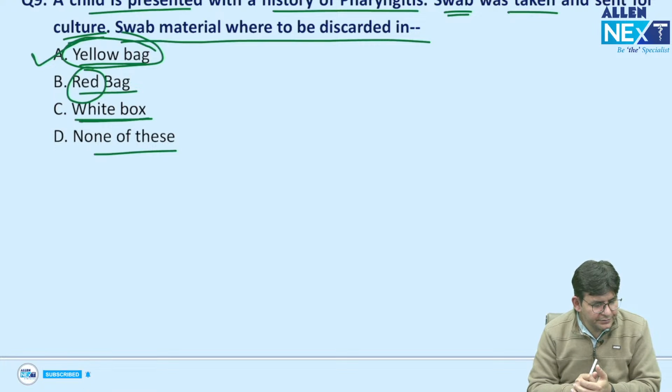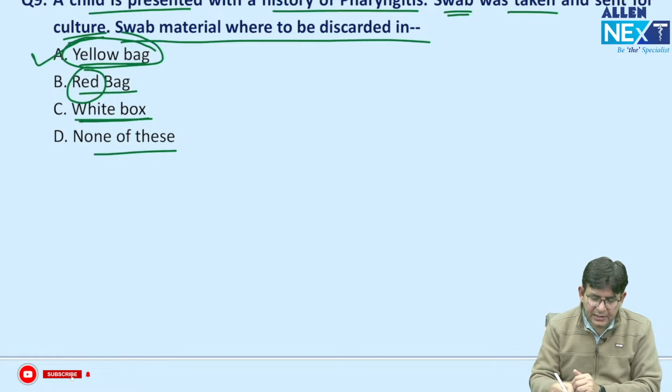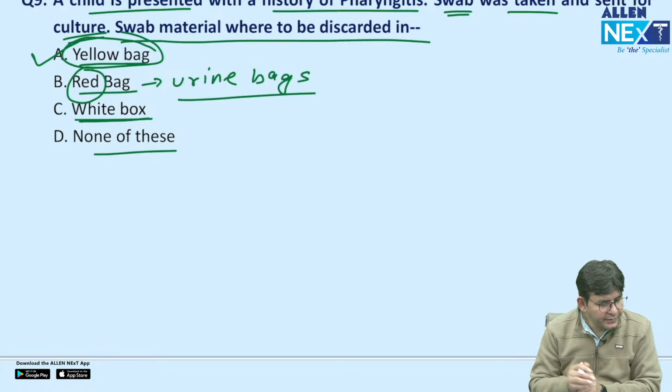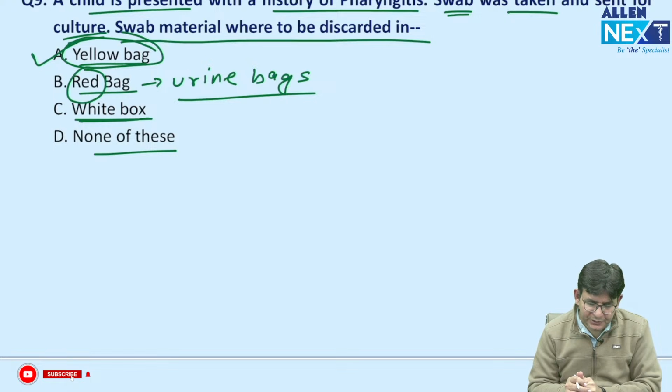Is it right? Urine bags in yellow? No. Puneet, answer now, you are right. Urine bags are there in the red. Urine is red. Urine bags are being kept in red.